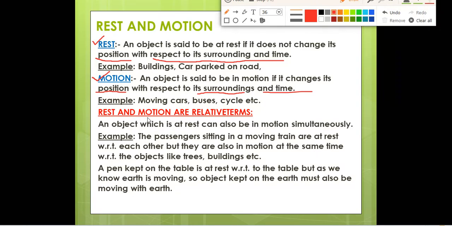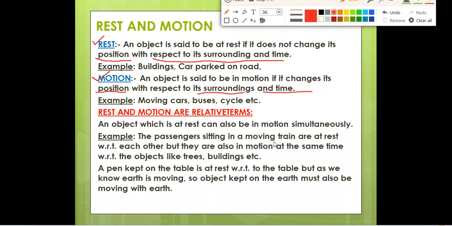Now we'll understand this with an example. An object which is at rest can also be in motion simultaneously. So what will be the answer to this question? Yes, rest and motion are relative terms, because an object which is at rest can be in motion also simultaneously. For example, we'll consider two examples.